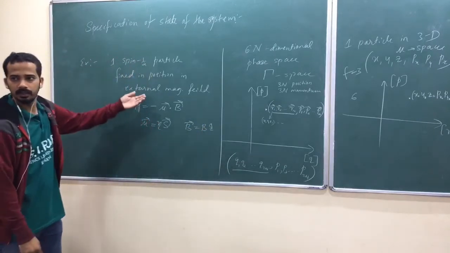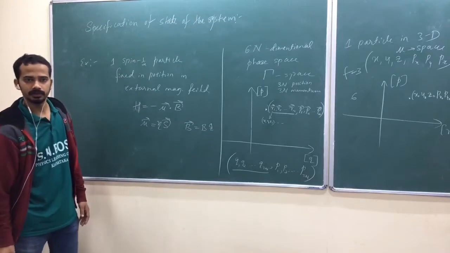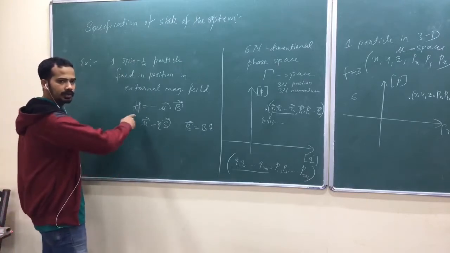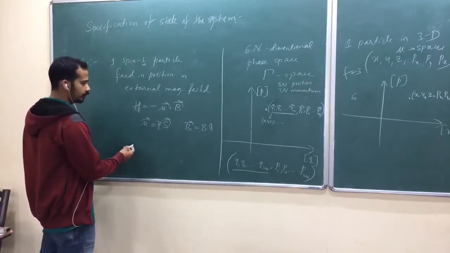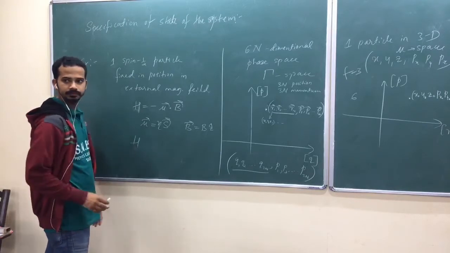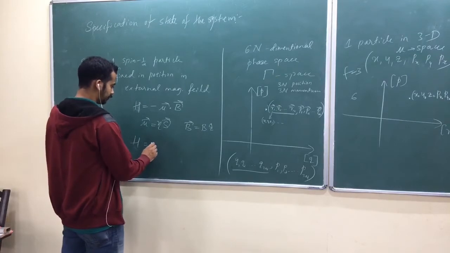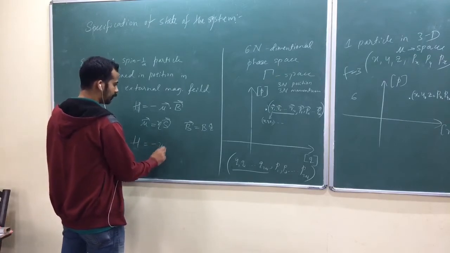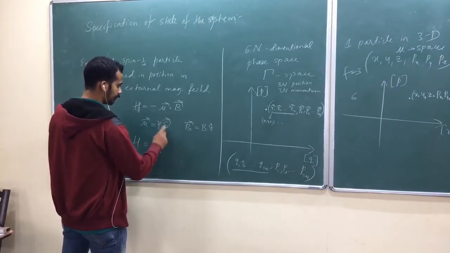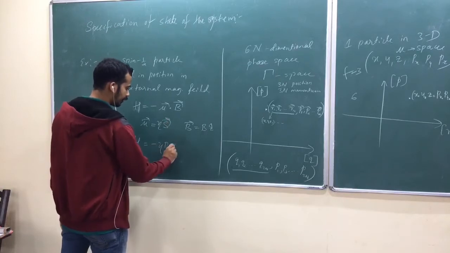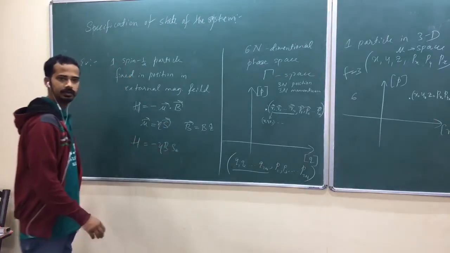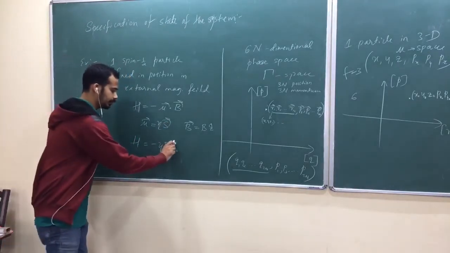Then we take the eigenvalues of the Hamiltonian. We have done something similar. So how do you write the Hamiltonian now? Minus gamma B into Sz.